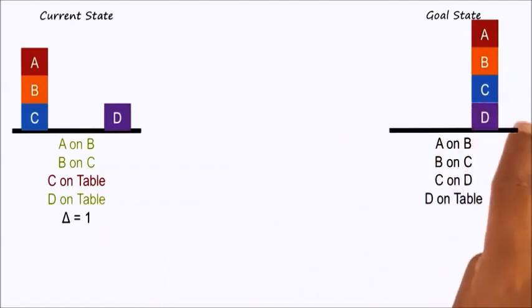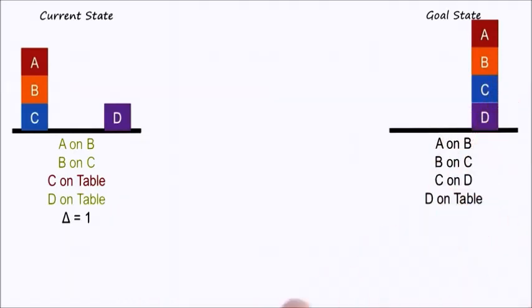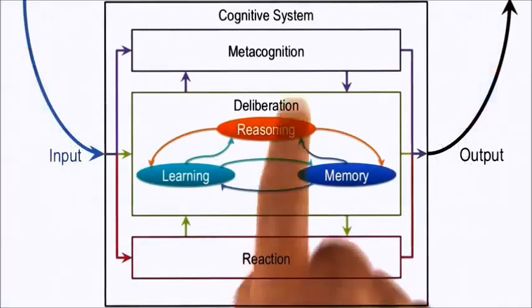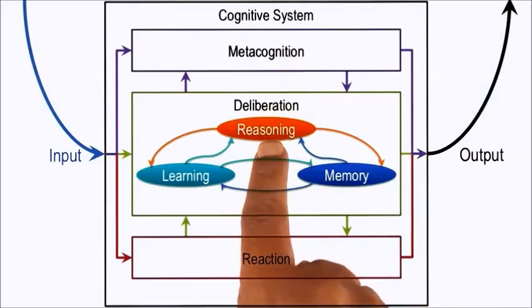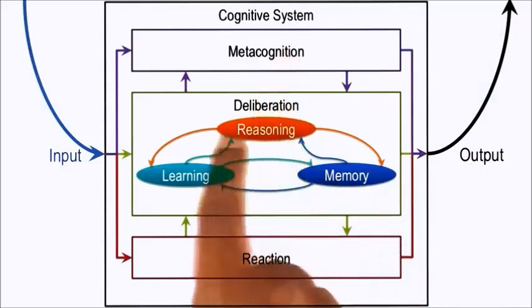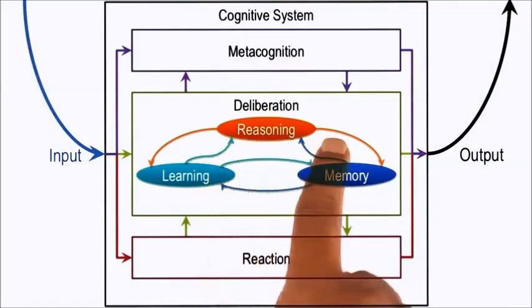However, there were multiple goals here: D on table, C on D, B on C. As the agent tried to accomplish these goals, it ran into cul-de-sacs where no further progress was possible without undoing some of the earlier goals. So that was an example of metacognition over reasoning, where the agent was trying to figure out what was the error in my reasoning and how can I remedy it.